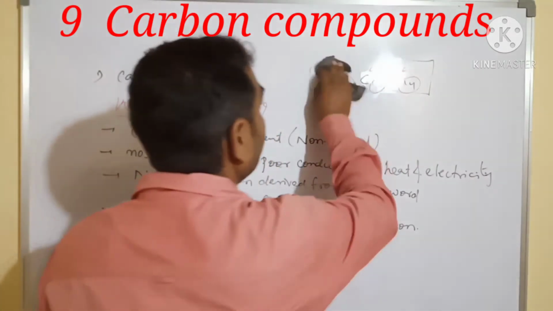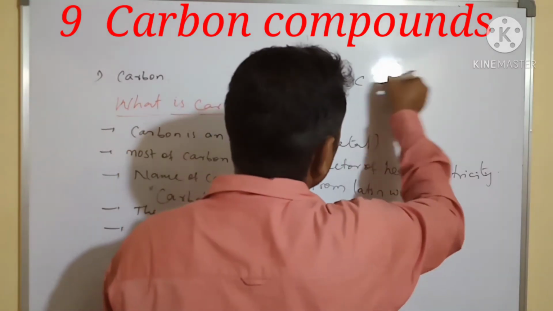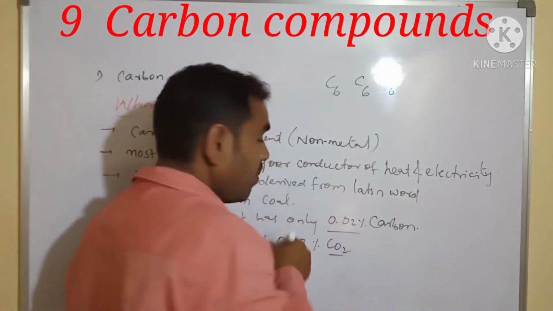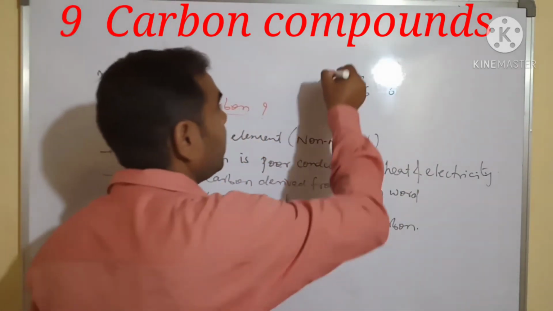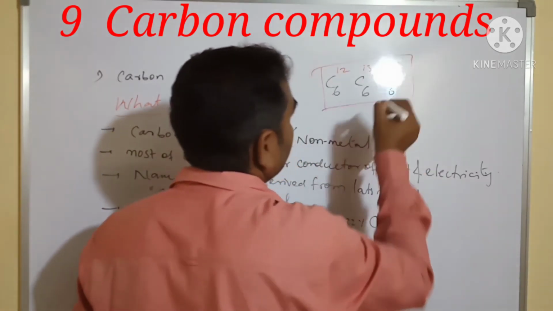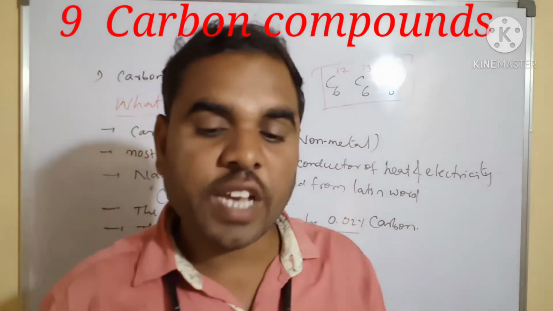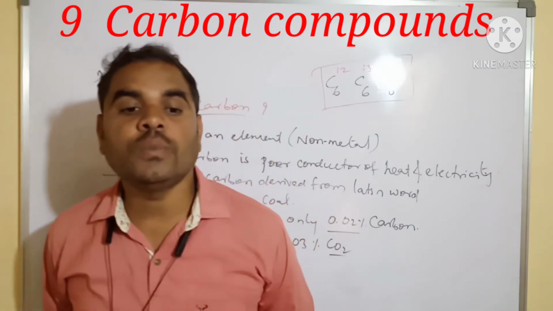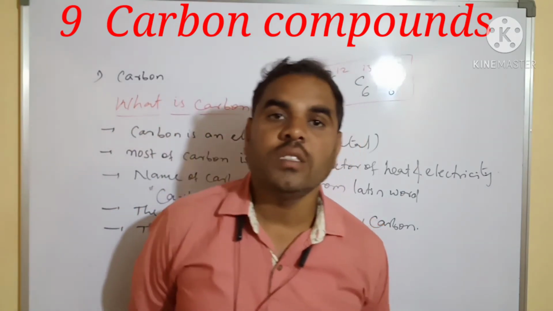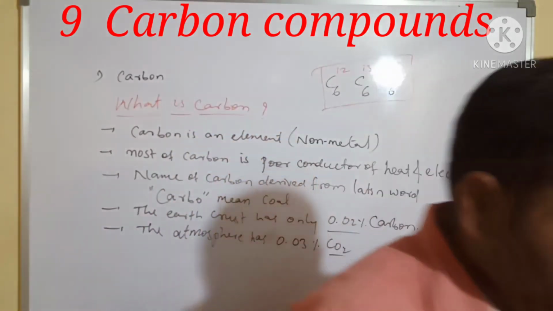We have to write this as well: 6, 6, 6. Same element, same atomic number, but different atomic masses: 12, 13, 14. Okay. These different atomic masses, we call isotopes. We are focusing on C12. So there are different forms of carbon.